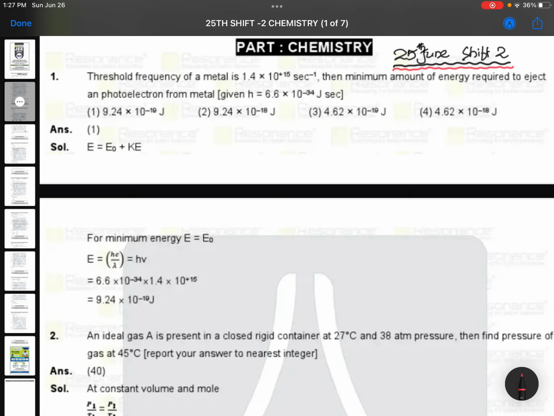So the first question is, threshold frequency of a metal is 1.4 × 10^15 per second. Frequency is given, threshold frequency, and he is asking the minimum amount of energy required. The minimum amount of energy required itself is the threshold frequency. So he is simply asking E = hν formula. बस इसमें वैल्यूज डाल दो, आपका आंसर आ जाएगा.